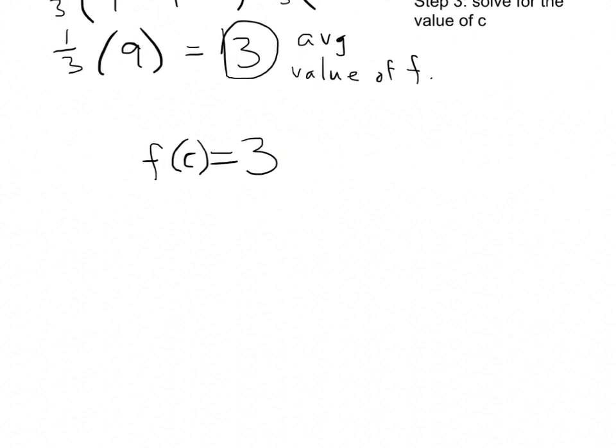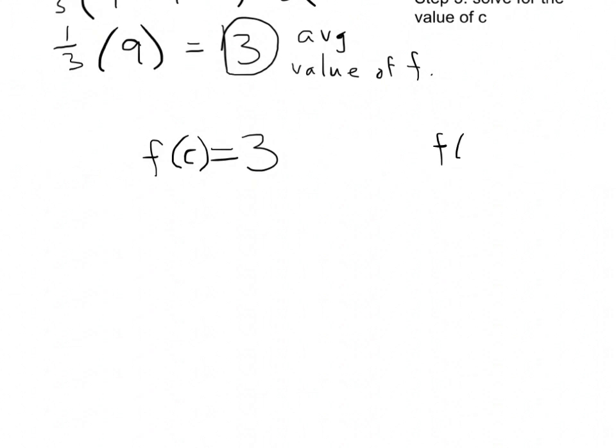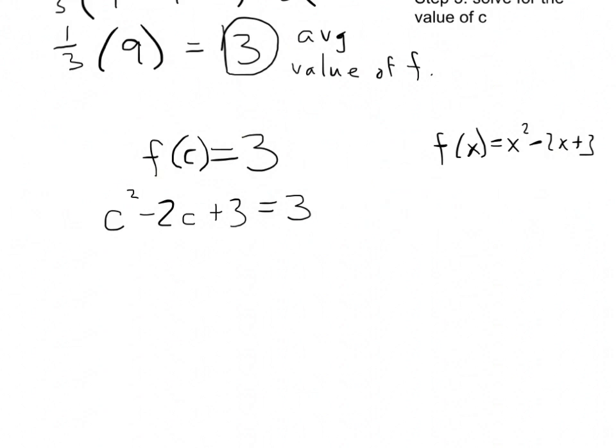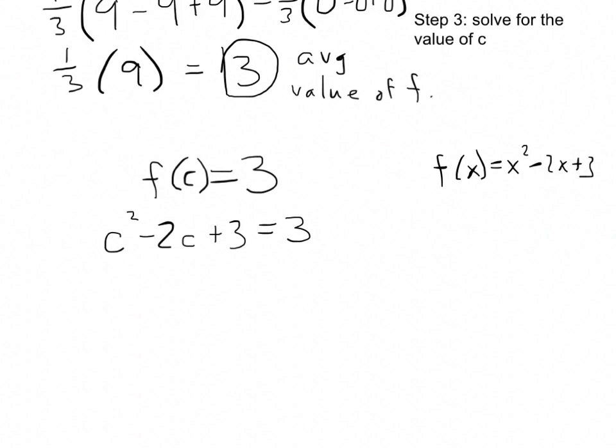So what is f of c? Well, if f of x in the beginning of the problem was x squared minus 2x plus 3, then f of c should simply be c squared minus 2c plus 3, and that is supposed to be equal to 3. Just to recap that real quick, I took the average value of the function and I set it equal to f of c, where f of c basically means the original function with c plugged into it. So I have the original function with c plugged into it equals the average value, and congratulations, that was step 2. Step 3, if you see up here at the top, is solve for c.